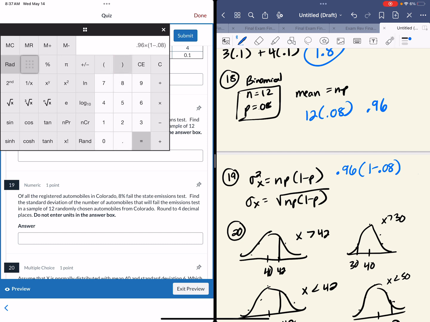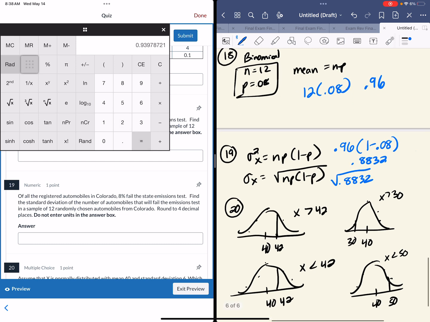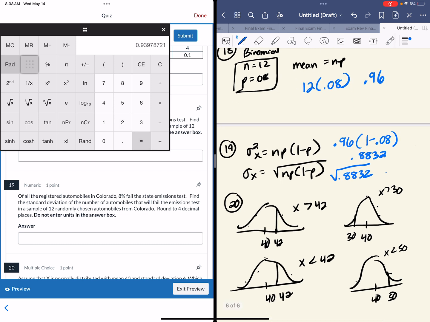Now for the answer they want standard deviation, so I need to take the square root of that. So I'm going to do the square root of 0.8832. And you don't want to do any rounding until the end. And there's what I get. And I want 4 decimal places. So my final answer is 0.9398.